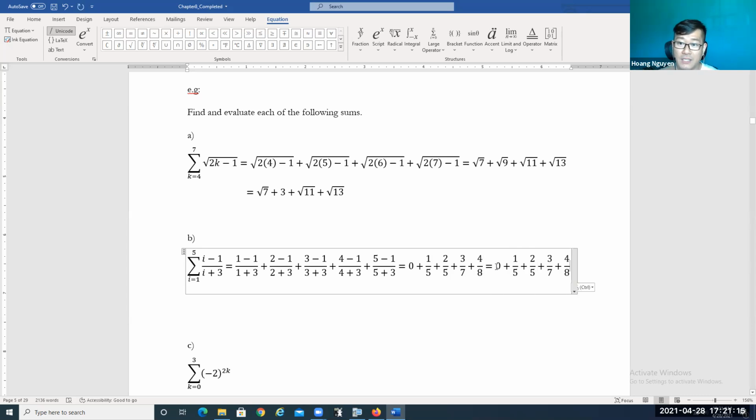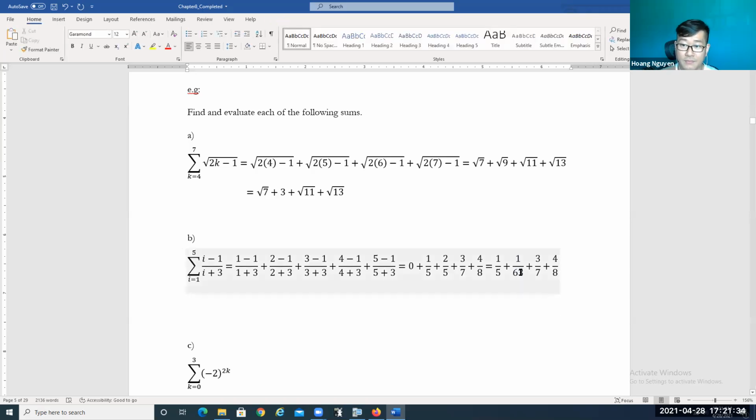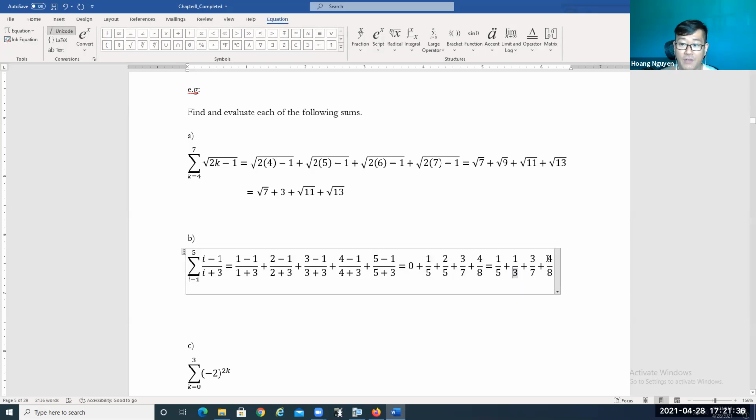Okay, so 0 is just a 0, so I can drop out that 0. Now we have 2 over 6. Yeah, so 2 over 6, we can simplify that to get 1 over 3, right, to make the fraction look smaller. And then 4 over 8, we can simplify that to 1 over 2 to make the fraction look smaller. Okay, and then you're going to use a calculator to get the answer of this summation if it's possible, right?